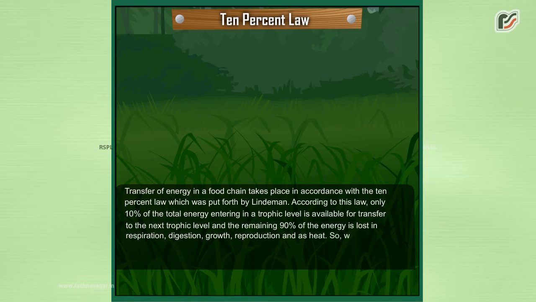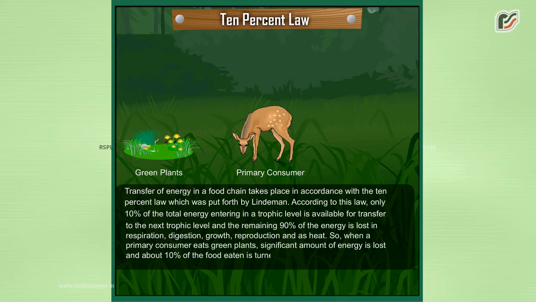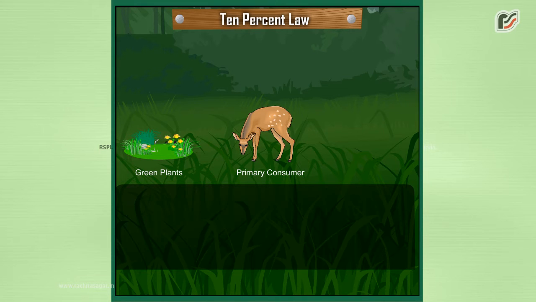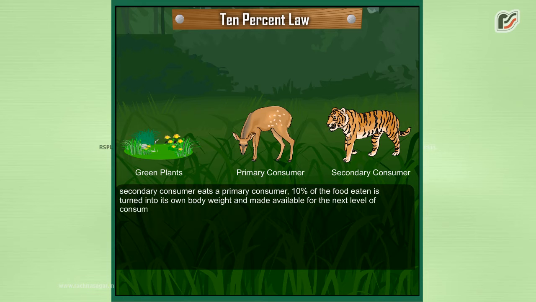reproduction, and as heat. So, when a primary consumer eats green plants, a significant amount of energy is lost, and about 10% of the food eaten is turned into its own body weight and made available for the next level of consumers. Similarly, when a secondary consumer eats a primary consumer, 10% of the food eaten is turned into its own body weight and made available for the next level of consumers.